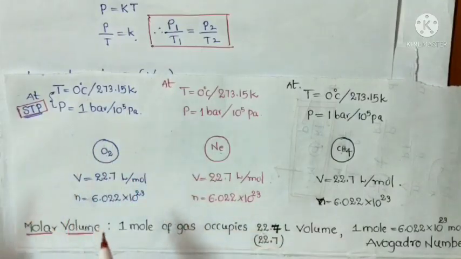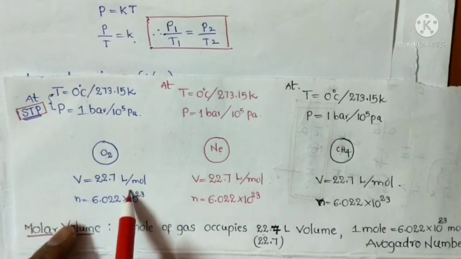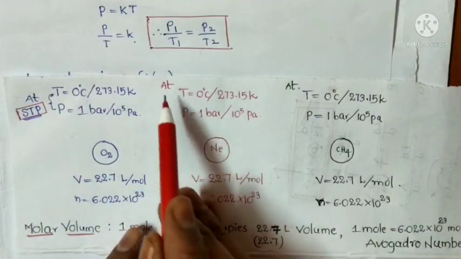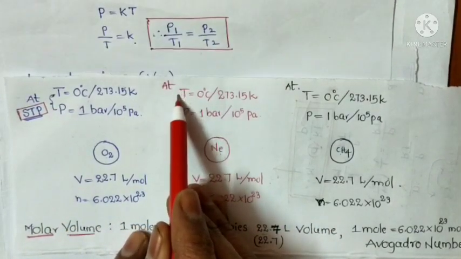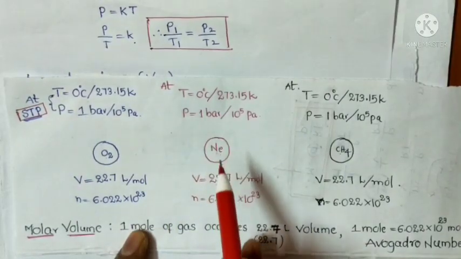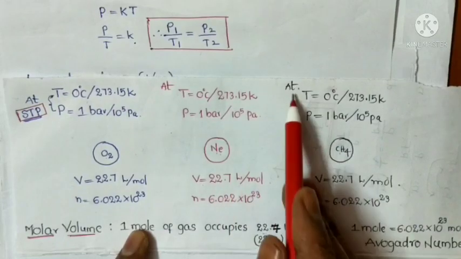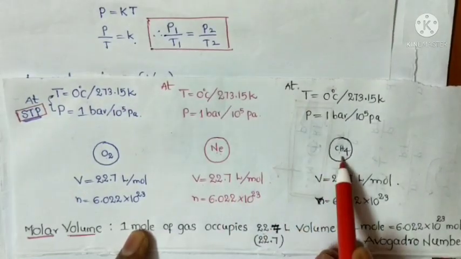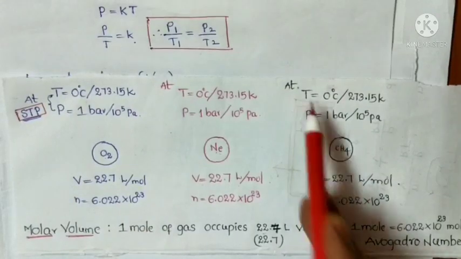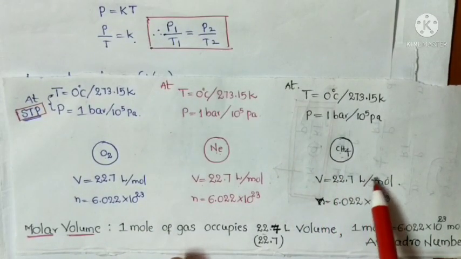Oxygen, how much volume does it contain here? 22.7 liters per mole at standard temperature and pressure, that means STP conditions. Neon atoms, how much volume? 22.7. Here it is also the same for methane gas. At STP conditions, how much volume does it occupy? 22.7 liters per mole.